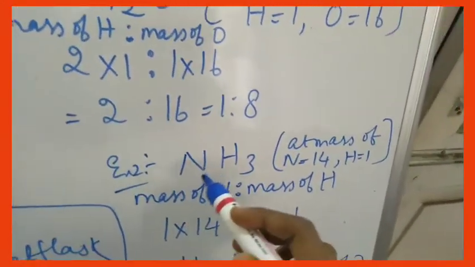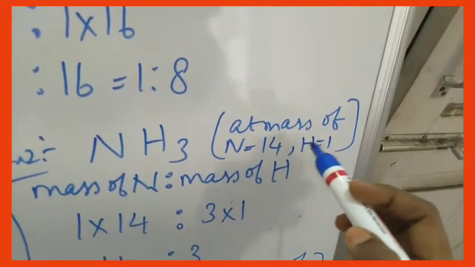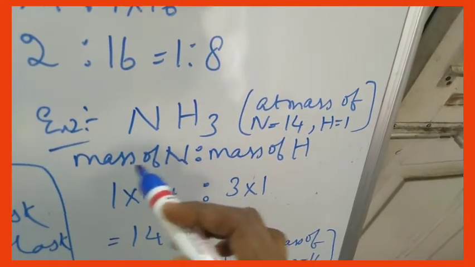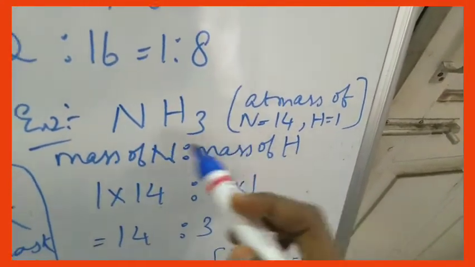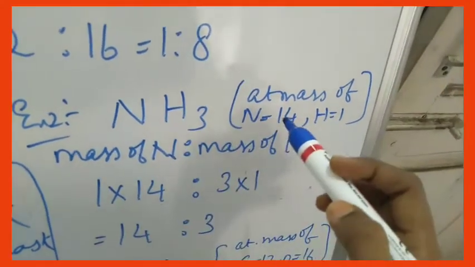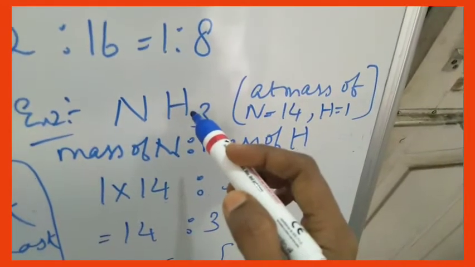One more example, NH3, ammonia. The atomic mass of nitrogen is 14. The atomic mass of hydrogen is 1. Here you are going to calculate the ratio of the mass of nitrogen to the mass of hydrogen. How many atoms of nitrogen are there? Only 1, with atomic mass 14. So 1 into 14. How many atoms of hydrogen are there?